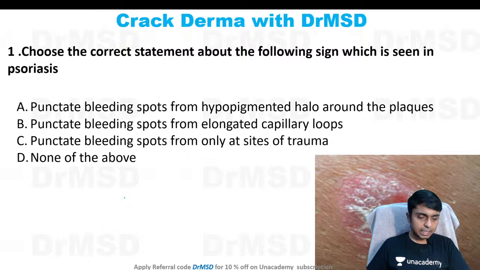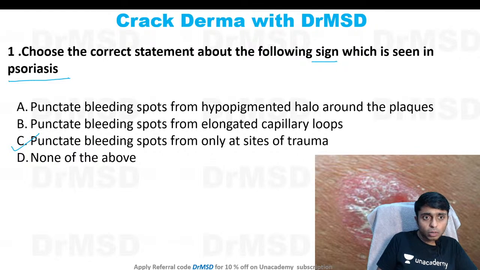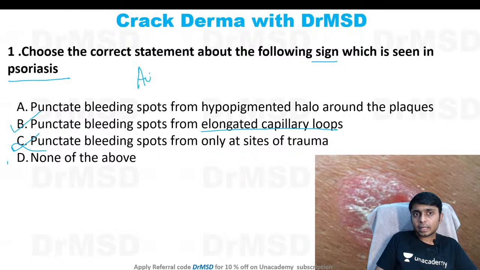Okay, so Ijaz says it is A. Please read the question. Here the sign which is seen in psoriasis is being asked. Please remember it is punctate bleeding spots. So not C, it is B. The answer is B, punctate bleeding spots from the elongated capillary loops. And the sign being discussed here is the Auspitz sign.